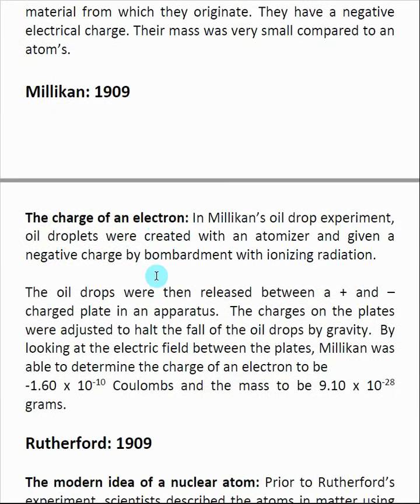Millikan in 1909 was able to determine the charge of an electron, and this is kind of a famous experiment called the Millikan oil drop experiment. And what he did is he made oil droplets by an atomizer. An atomizer just takes a liquid and sprays it into very small particles. And he was able to give those oil droplets a negative charge by bombarding them with ionizing radiation. And we'll talk about what ionizing radiation is later.